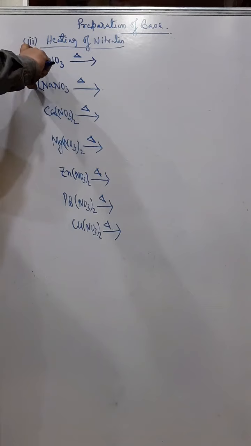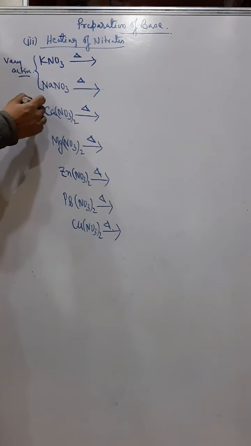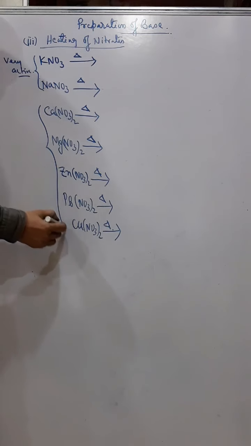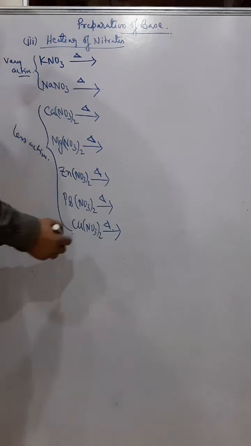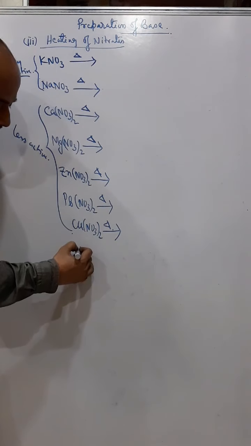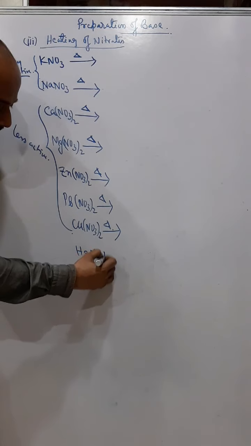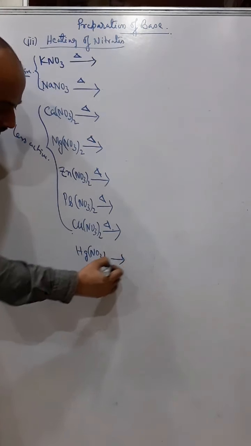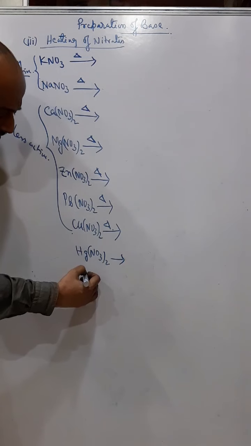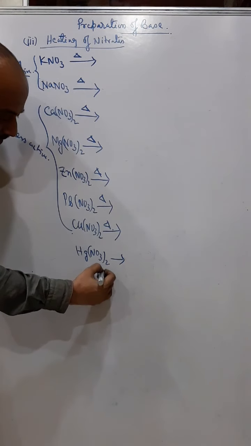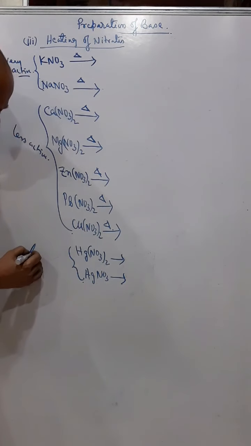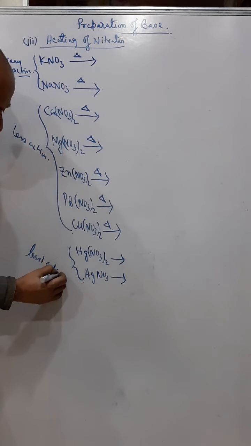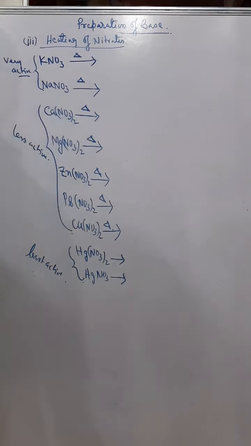So I'm just keeping potassium and sodium in a group, and then less active metals, and then more or less inactive metals or least active metals, like Ag NO3 and so on. So we can divide into these groups, so that I can remember the pattern of the reaction.